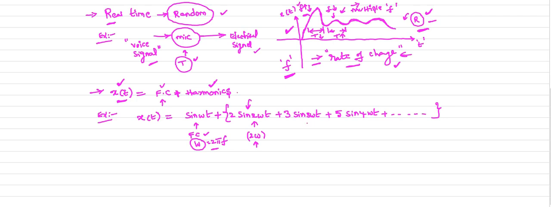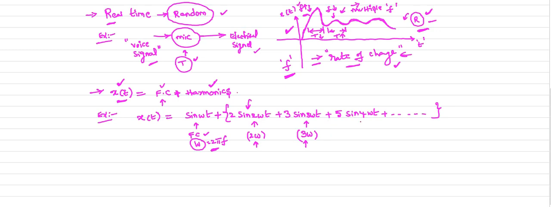Now if you observe the third case, what is the frequency here? The frequency is 3 omega. It is an integral multiple of the fundamental frequency. That means harmonics are nothing but integral multiples of the fundamental frequency. Whenever you find any function whose frequency is an integral multiple of the fundamental frequency, those terms are called harmonics.